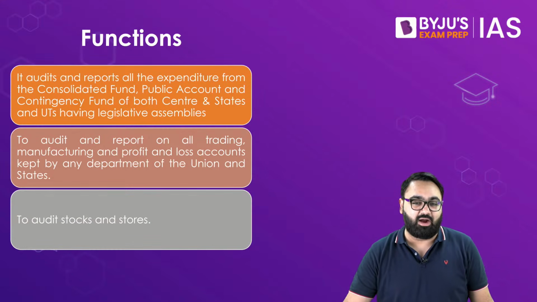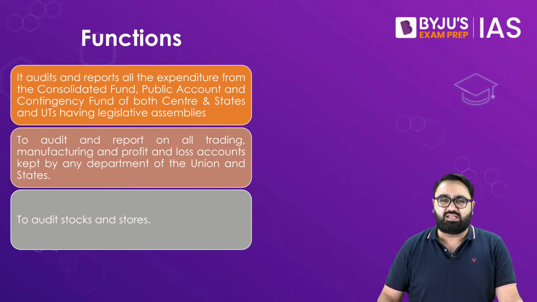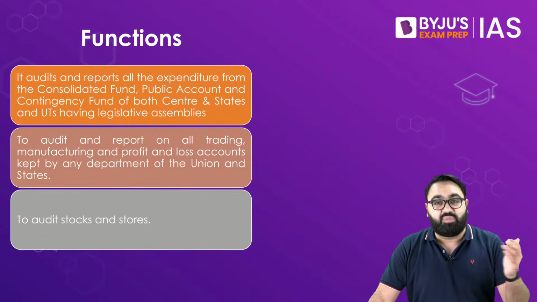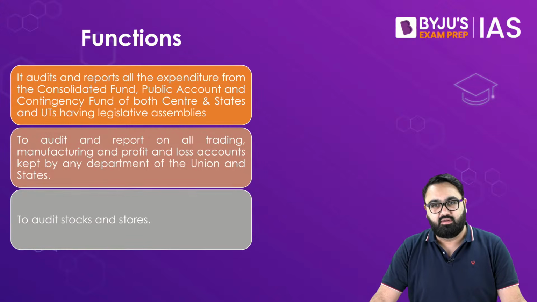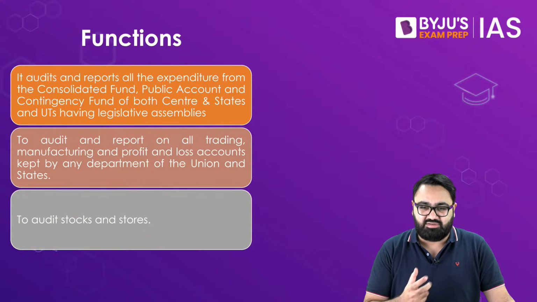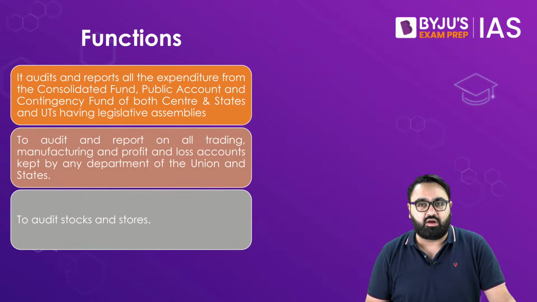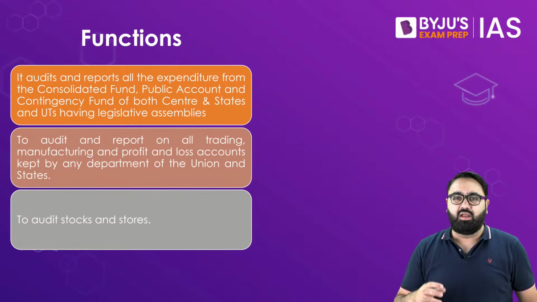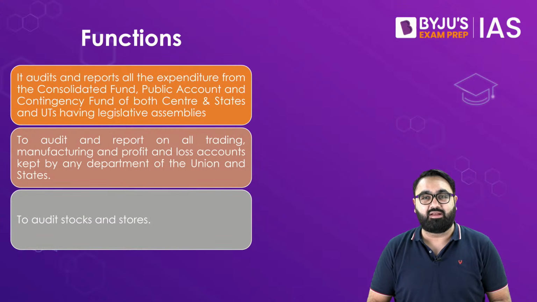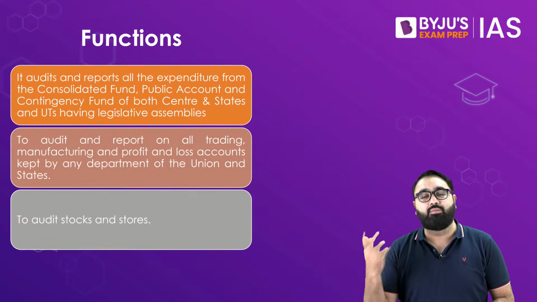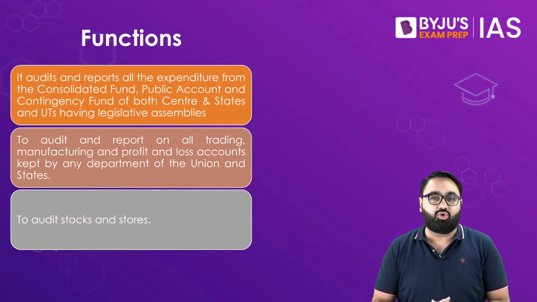Now coming to the functions part of the CAG. The CAG has a lot of functions to perform, and that is why it is also considered as one of the busiest bodies of the government. In fact, recently there was an interview in the newspaper where the ex-CAG was saying that the work of the CAG is so difficult because they have to prepare hundreds of reports every single year. And when they ask a specific government department to give them a copy of a bill or an invoice of where they have spent the money, it is delayed so much that the CAG has no option but to just edit it out and move forward, because they have to audit so many accounts, so many reports.